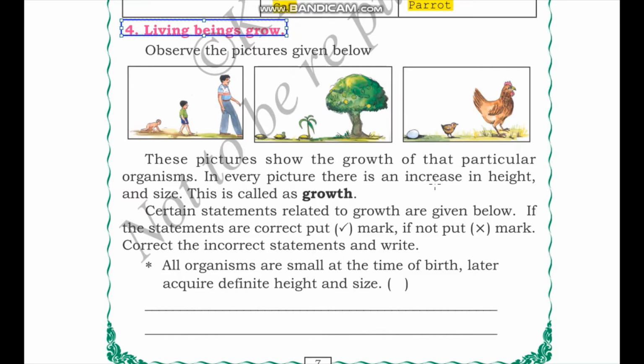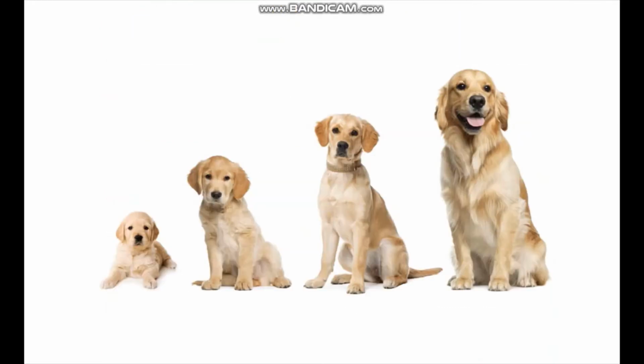In every picture there is an increase in height and size. So you can see that there's an increase in the size of the organisms as they grow. This is called growth. So growth is the gradual increase in an organism's size throughout their life cycle. Let me show you another image.